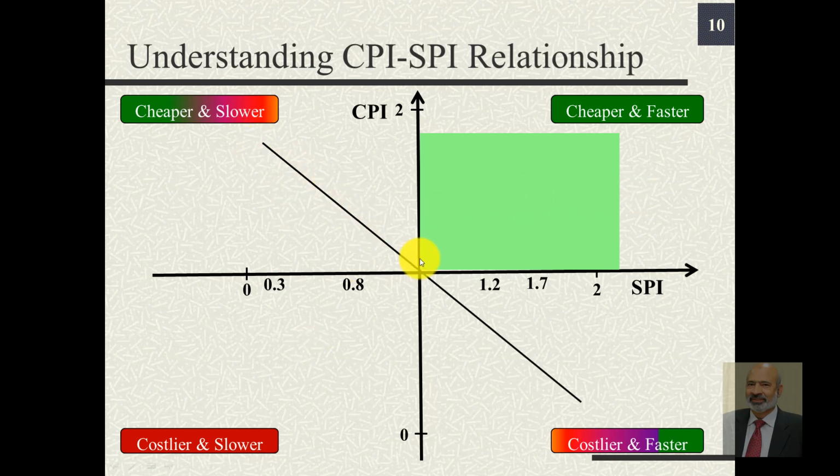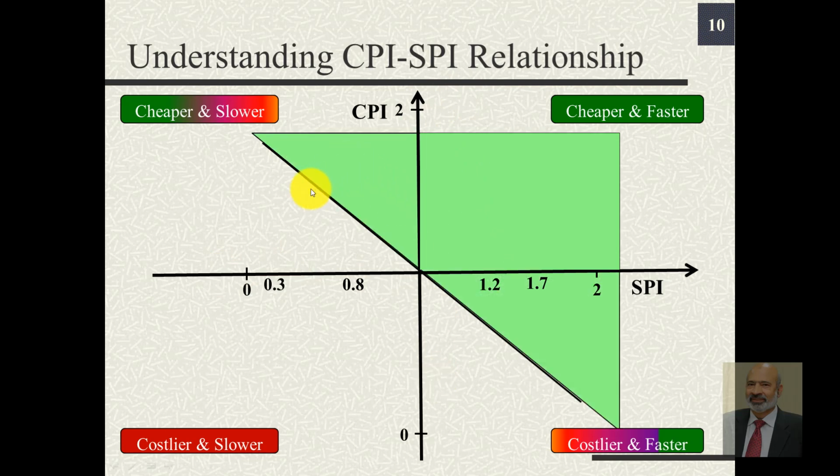If we draw a line with negative slope passing through this intersection, notice that the intersection of these two axes is at 1, 1, then anything above this line is still desirable. This is definitely the best possible region to fall in.